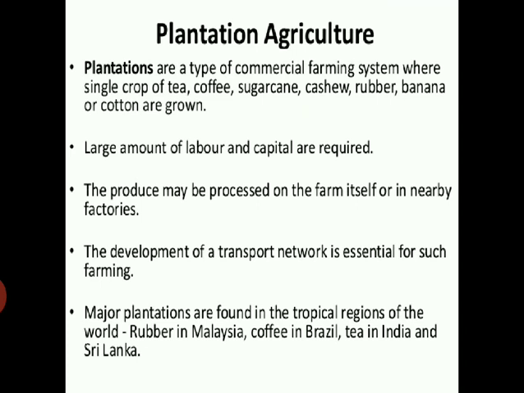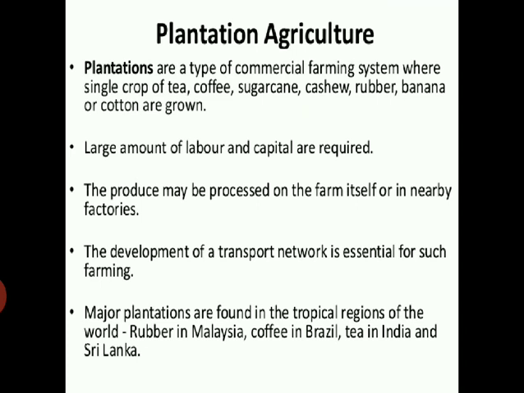In this type of farming, a large area of land is cultivated with a single crop. We are cultivating one single crop in that entire area, and this type of agriculture requires a large amount of labor and technology. The produce may be produced on the farm itself.